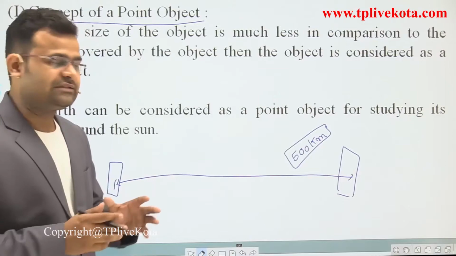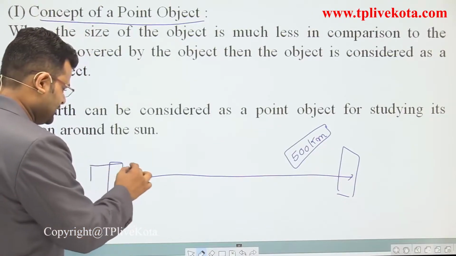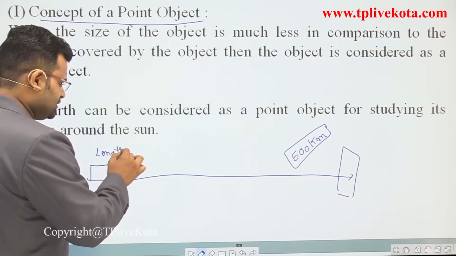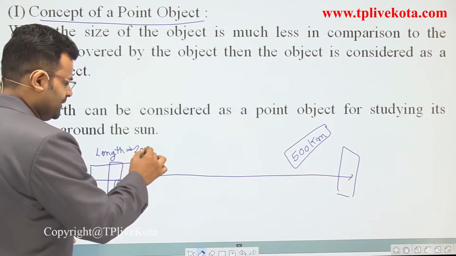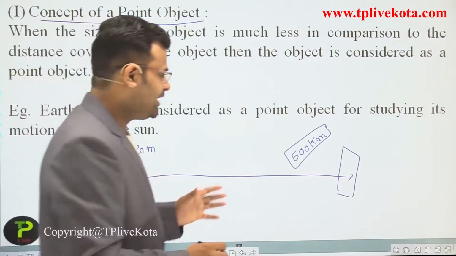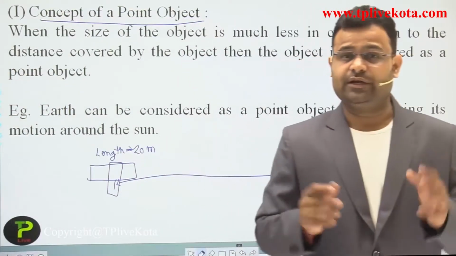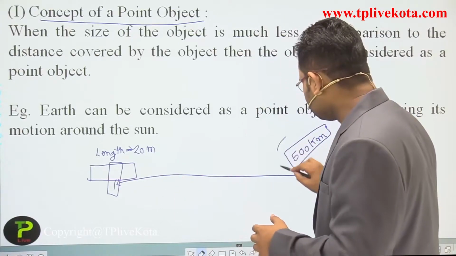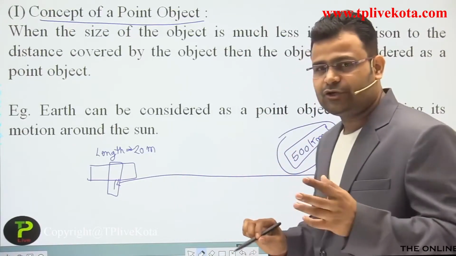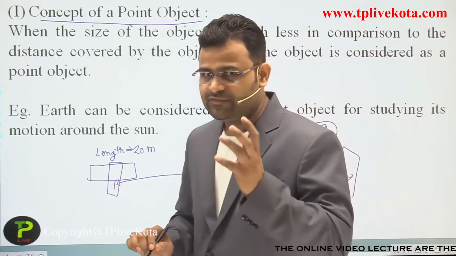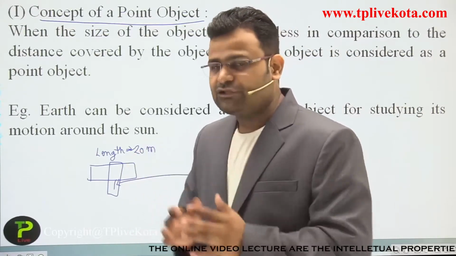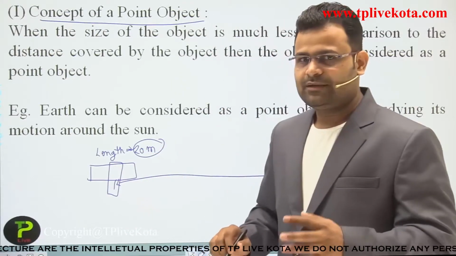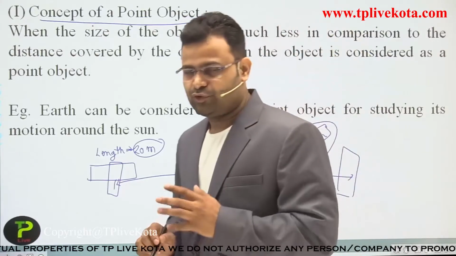You are not considering the length of the train. That is the length of the train, at most almost 20 meters. You are not saying we are moving 500 kilometers plus 20 meters, because as compared to that distance of 500 kilometers, the length of the object, 20 meters, is negligible. It is negligible. Okay, student.